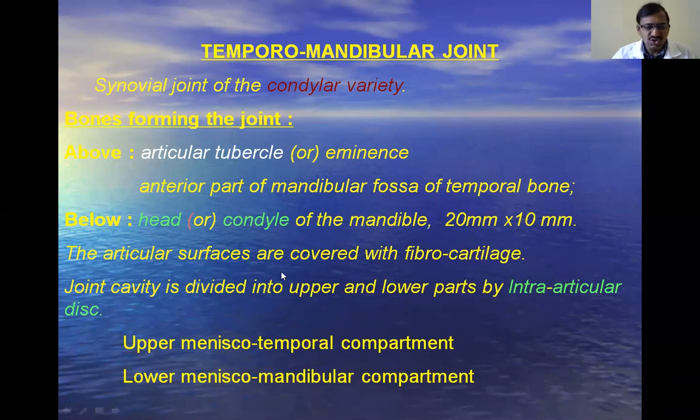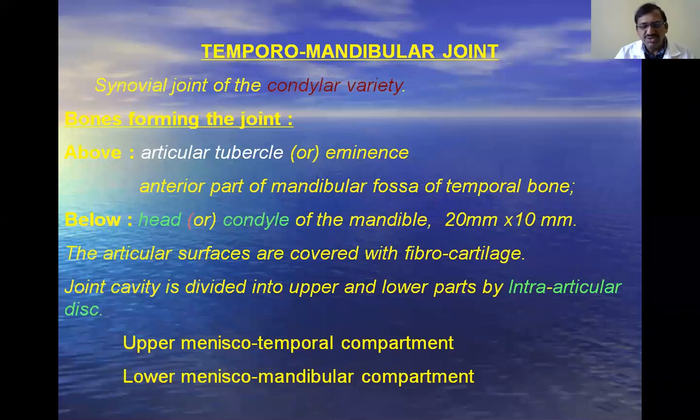Fibrocartilage, because it is a synovial joint, and the joint cavity is divided into upper and lower parts by the intra-articular disc. Already we have seen some joints, especially the sternoclavicular joint, where there is also a fibrocartilaginous partition within the joint, dividing the cavity into medial and lateral parts. Here also there is a special arrangement in the form of an intra-articular disc, which is made up of fibrocartilage.